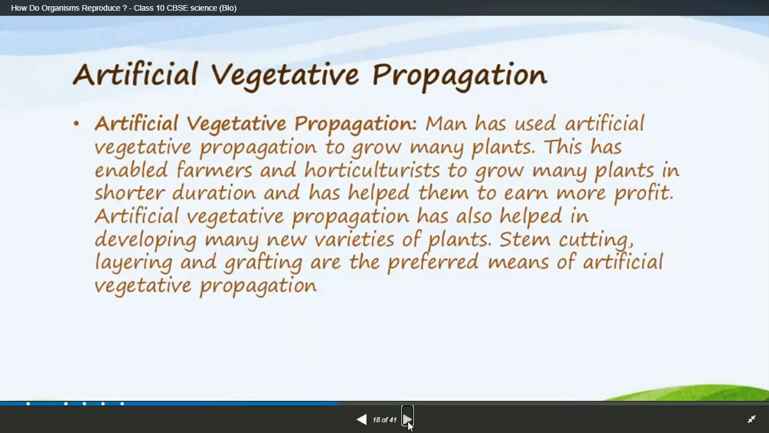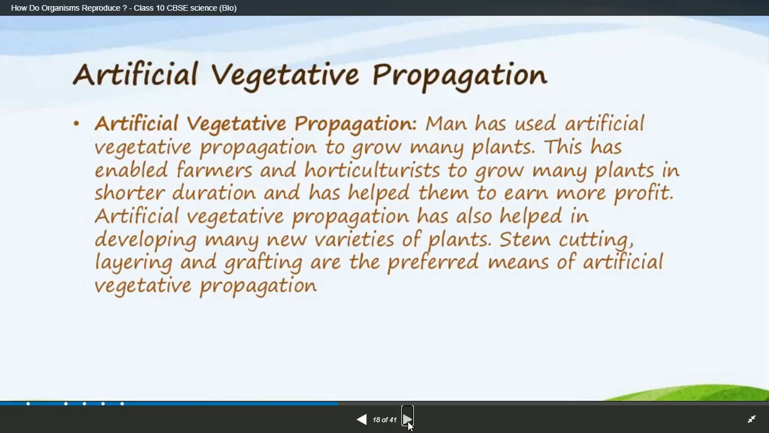Next we are going to learn about artificial vegetative propagation. I think you have come across this in your ninth grade or even eighth. Man has used artificial vegetative propagation to grow many plants, especially hybrid vegetables, hybrid fruits, and hybrid flowers. This has enabled farmers and horticulturists to grow many plants in a shorter duration, and has helped them to earn more profits.